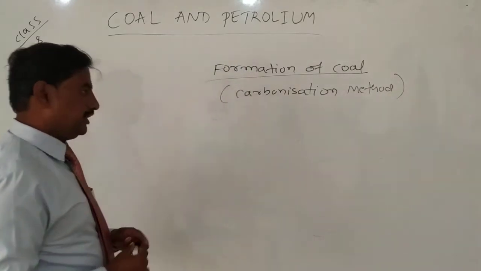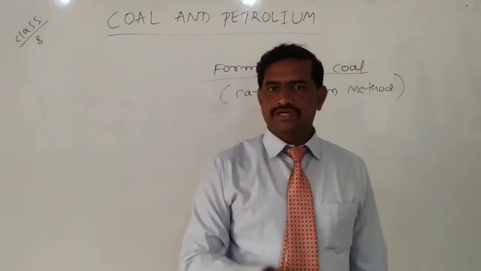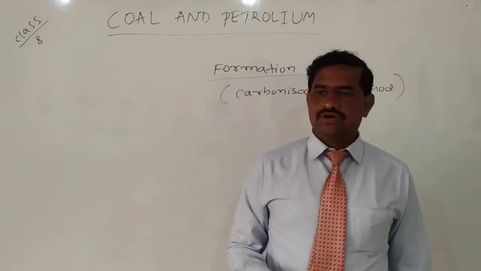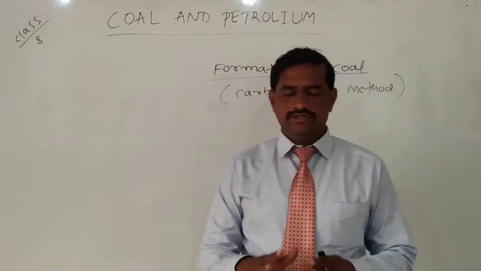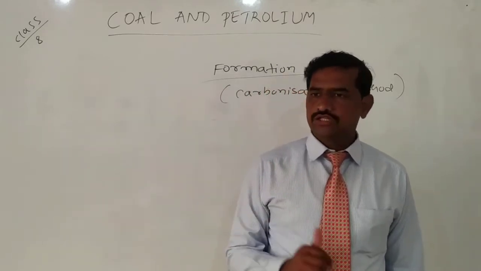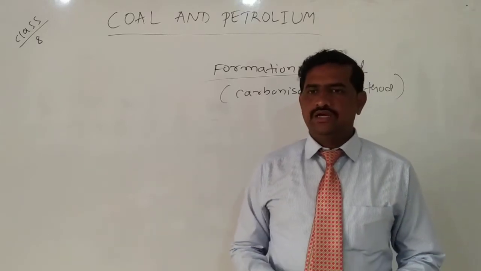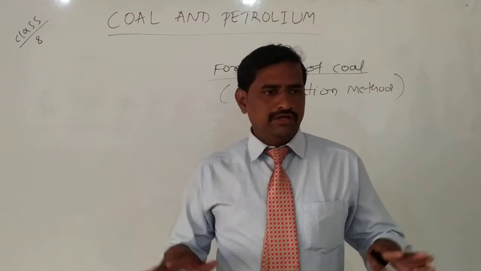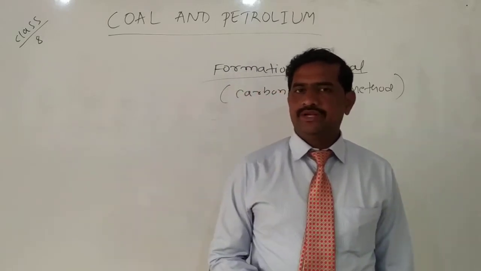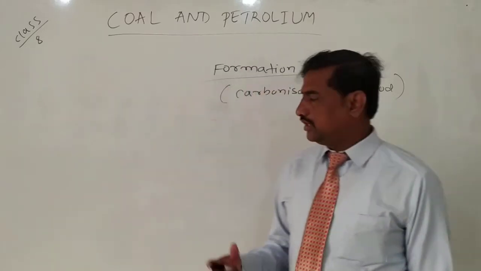See here, the vegetative materials or the plants in the earlier days, 300 million years ago, there was a dense forest. Almost all of the earth was covered with dense forest. Because of some natural calamities like earthquakes or floods, those plants, that forest, got buried under the earth crust at high temperature and high pressure. After millions of years, that converts into coal.